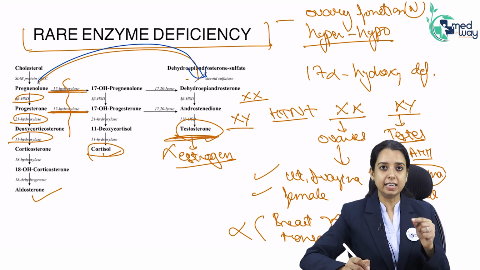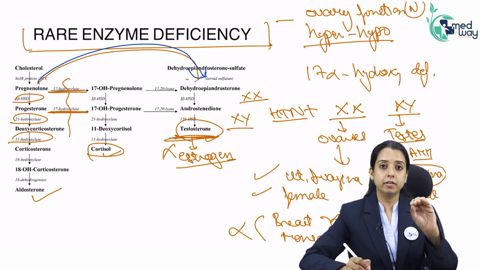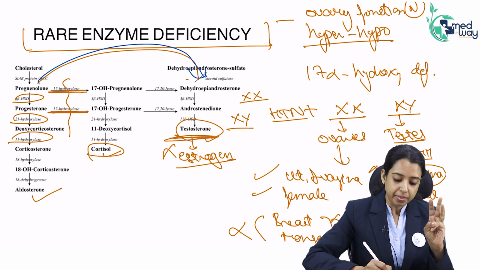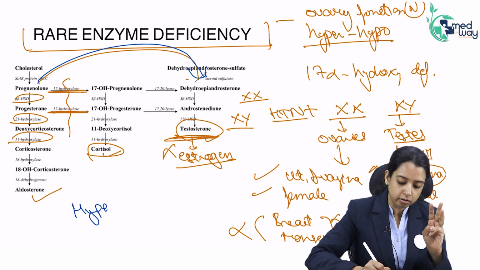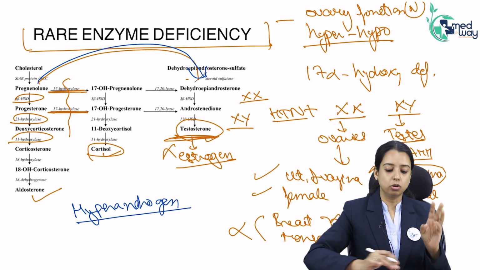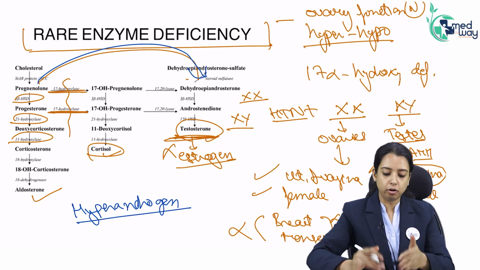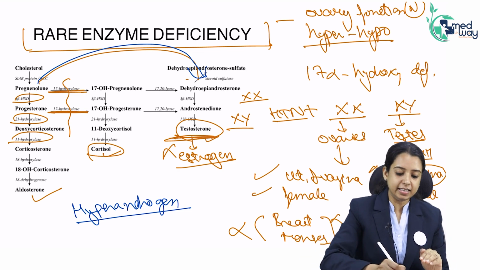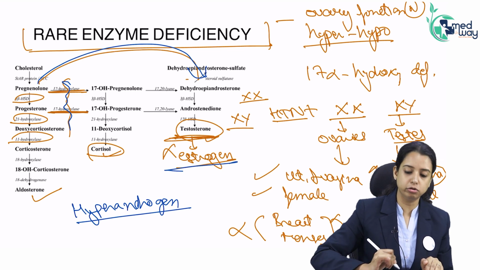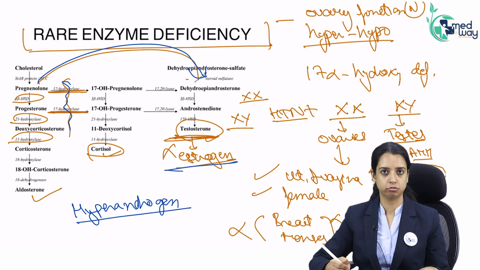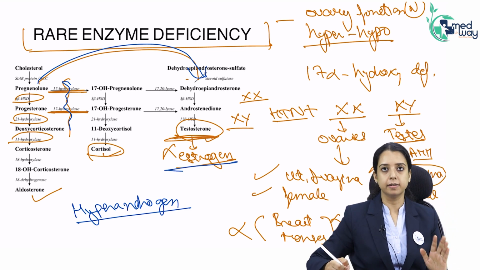So congenital adrenal hyperplasia, which we learn as the three enzyme deficiencies, is a hyperandrogenic disorder. There is hyperandrogenism because all these byproducts will go and form excess androgens. Here we are reading 17-alpha hydroxylase. There are no steroids, neither androgen, nor estrogen. So that is how it's different.